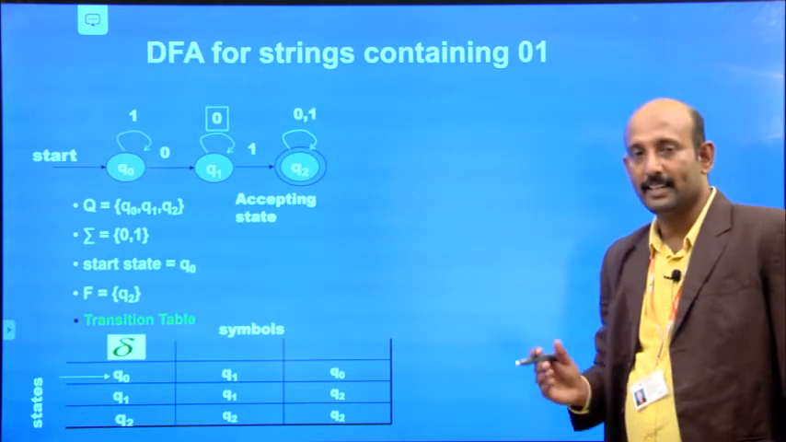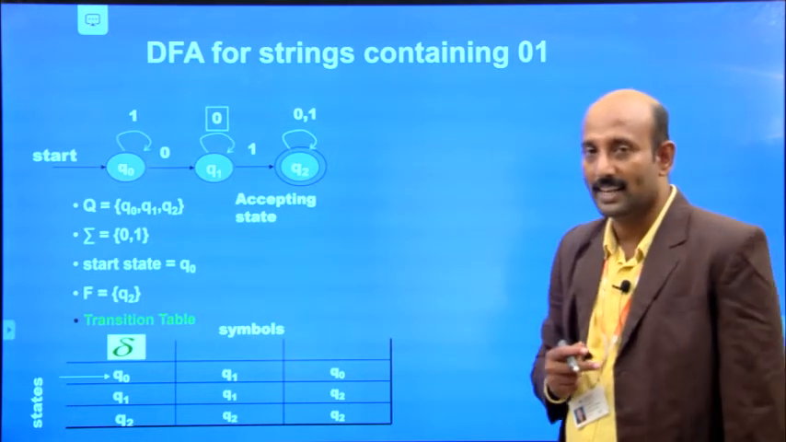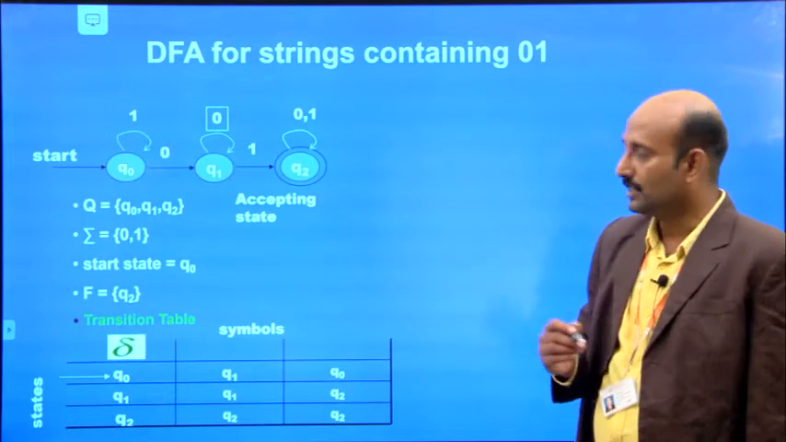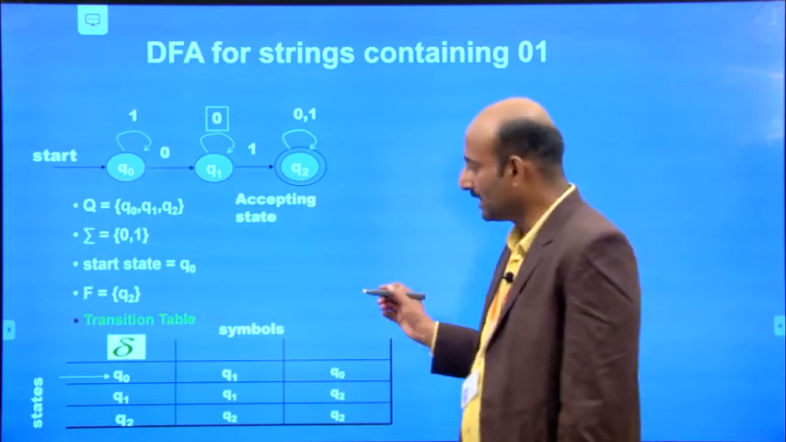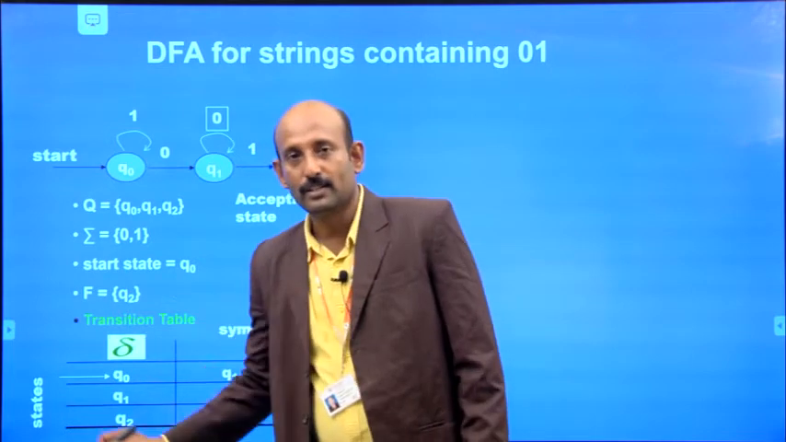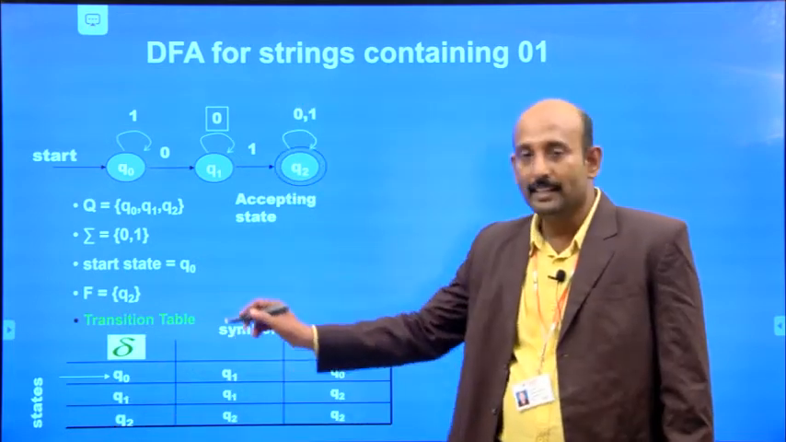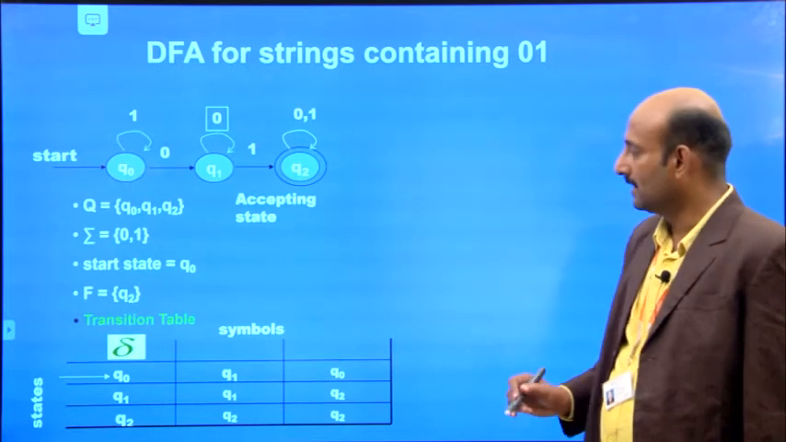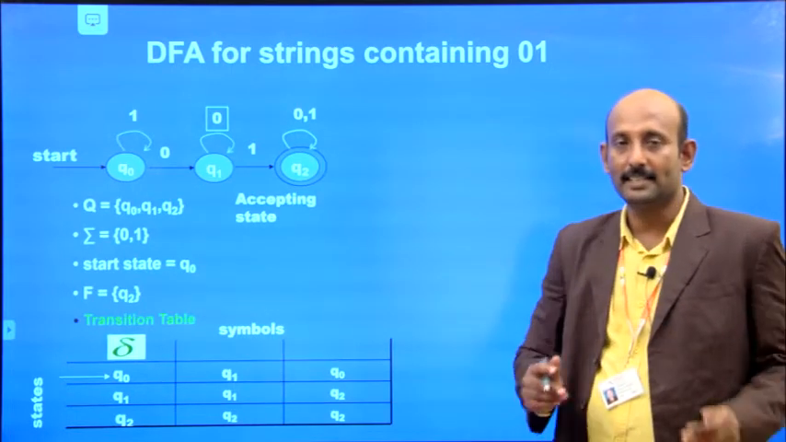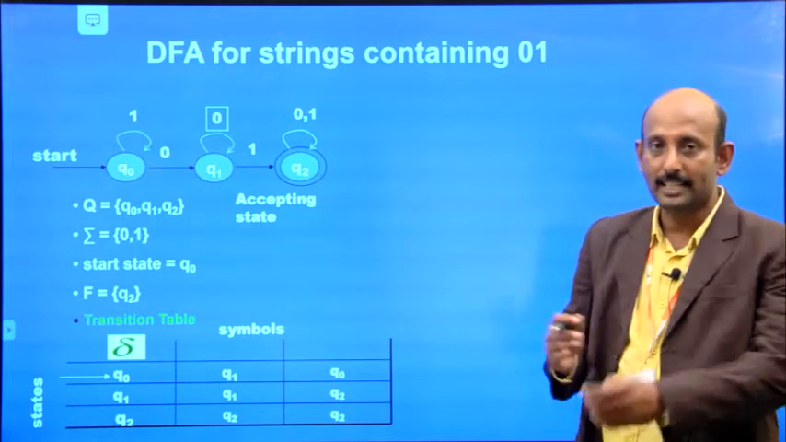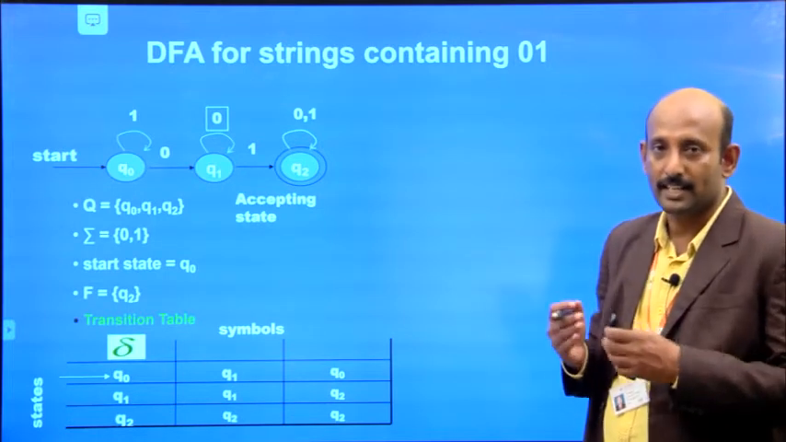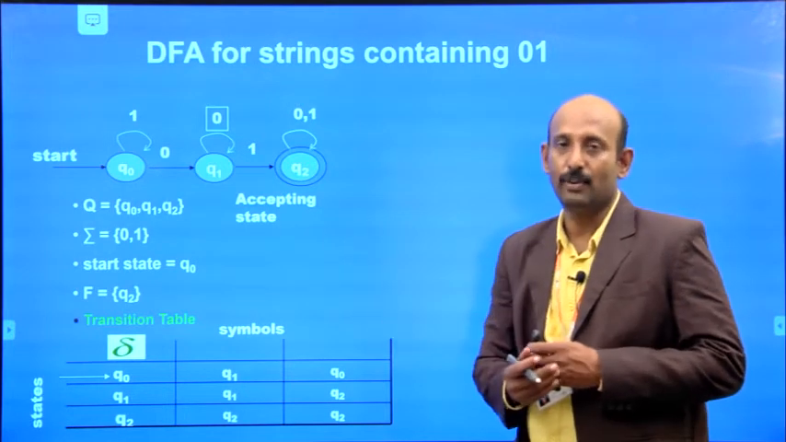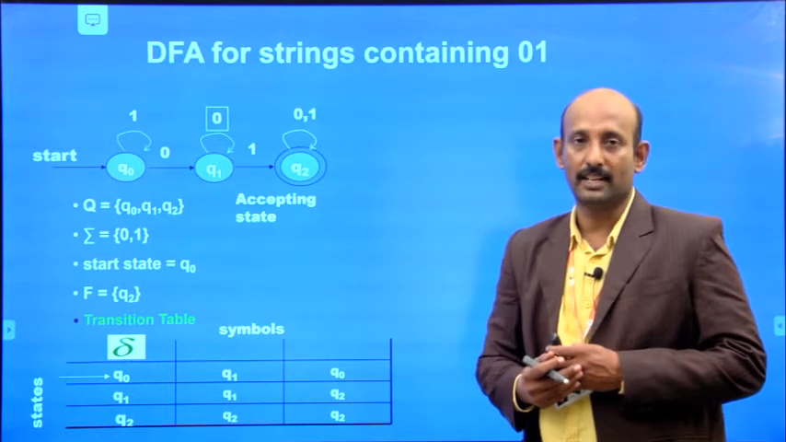So this finite automata contains two things. One is the transition diagram and the second one is the transition table. Now let's see about the transition table. This transition table is in the form of a matrix, that is called delta. Delta is a mapping function or a transition function. This transition function can be described in a tabular form, that is called the transition table.